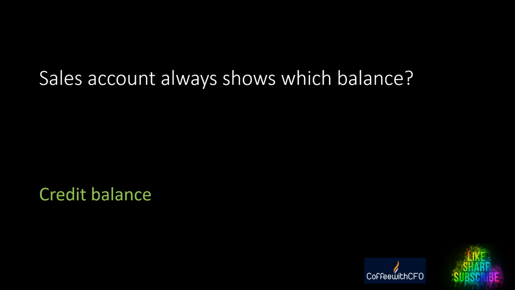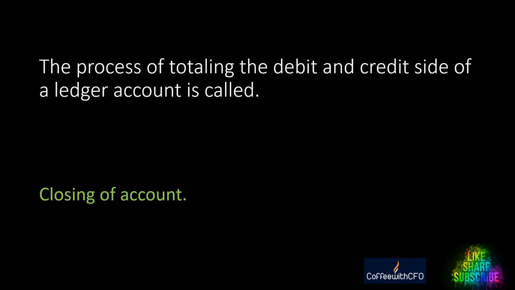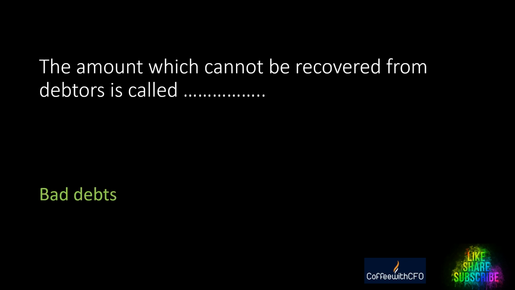Sales account always shows which balance? The answer is credit balance. Sales account always shows credit balance. The process of totaling the debit and credit side of a ledger account is called closing of the account. When we close the account, we total the debit and credit side of a ledger and the balance is carried forward to the trial balance.